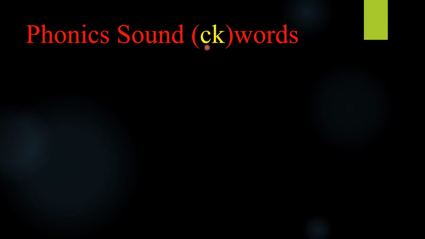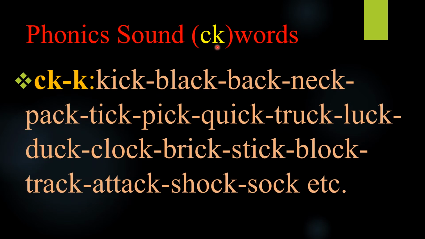When we write the small letters c and k together, then we make the k sound. Which sound? K sound. These are the words, the examples of the k sound. When we write c and k together, then we make the k sound. Which sound? K sound. For example, kick.